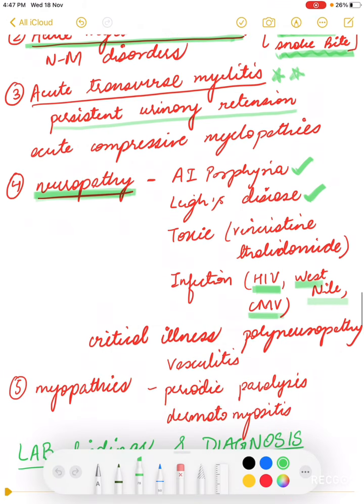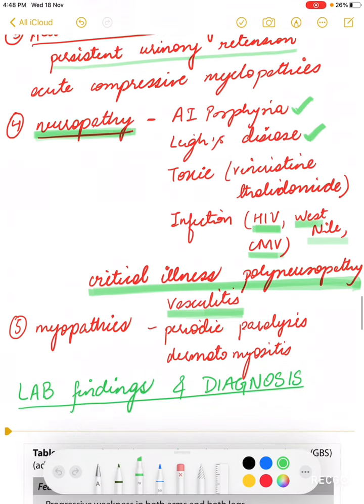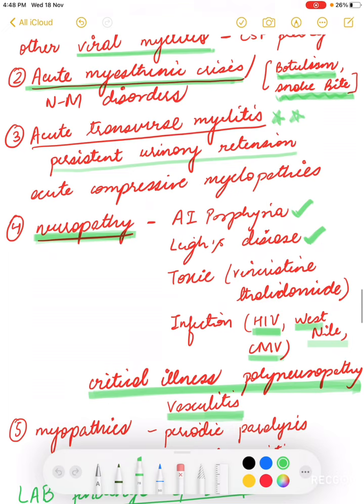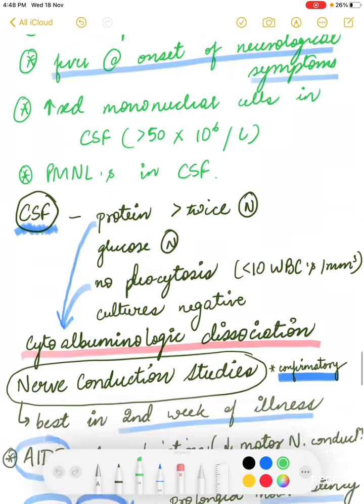Then there's an entity called critical illness polyneuropathy, which is caused because of prolonged ICU admission and bed rest when the patient is bedridden for a long time, and vasculitis, which actually affects the vessels which surround the nerve, the vasa nervosa, causing neuropathy. Myopathies like periodic paralysis and dermatomyositis can also be taken as a differential diagnosis, and have to be considered when we talk about GBS.